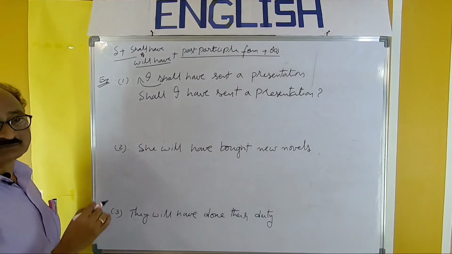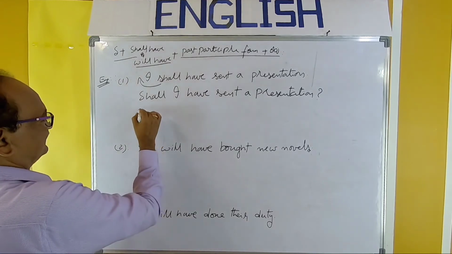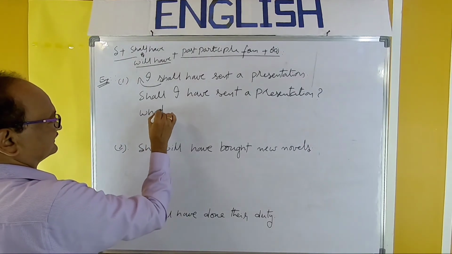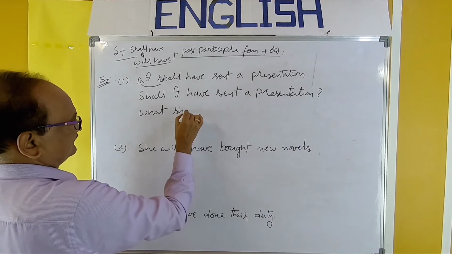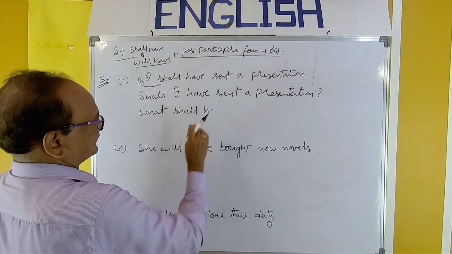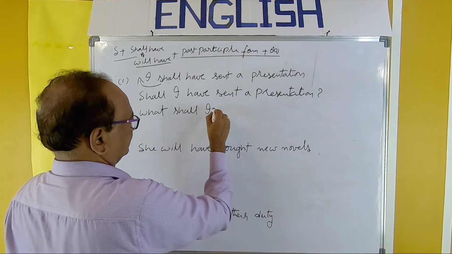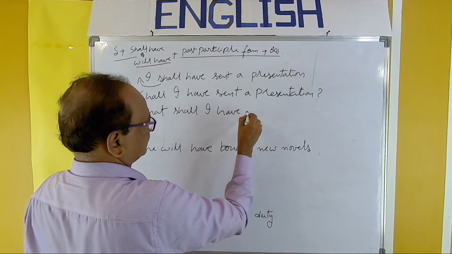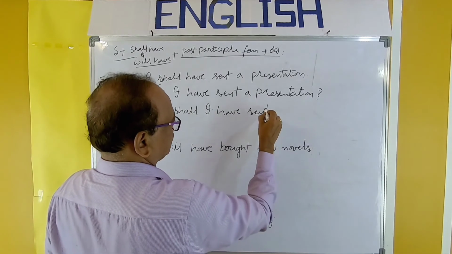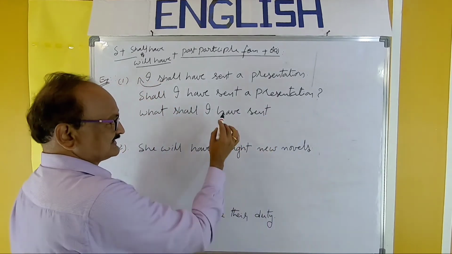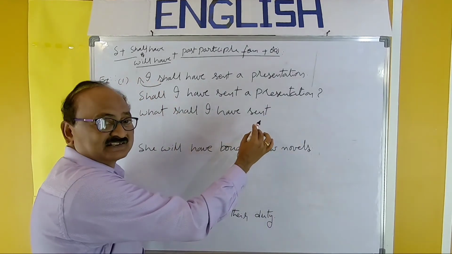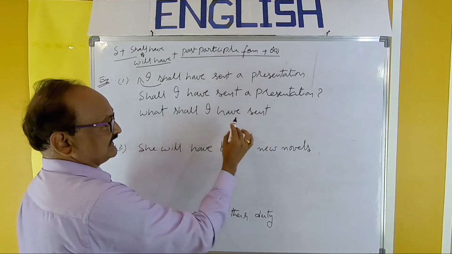Next, WH word. You can use what. What shall I have sent? Don't use send; after have, we have to use only the third form. What shall I have sent?